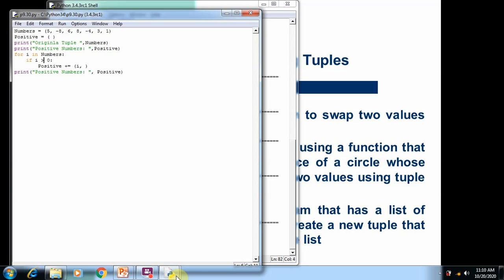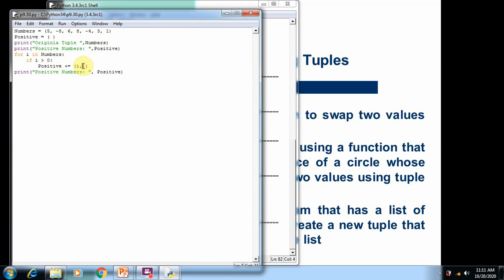So here we use a condition: for i, if i greater than 0. This condition will be satisfied by positive numbers only. By using this condition, we check each element of the tuple, and if the condition is true, then that element is appended to the tuple. That is, the plus equal to operator will simply append the element to the tuple.